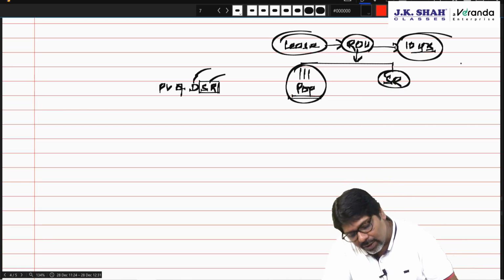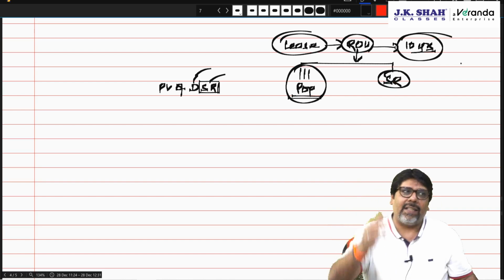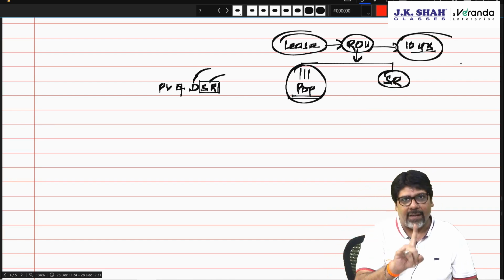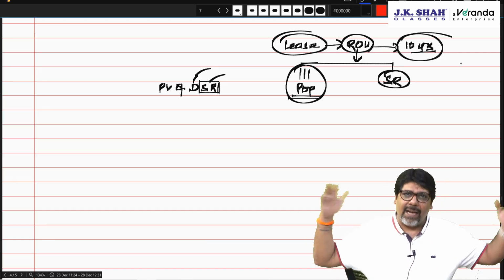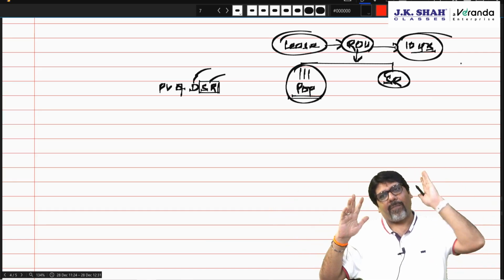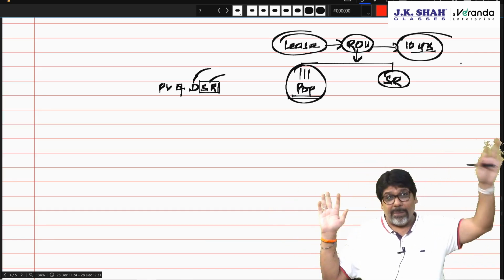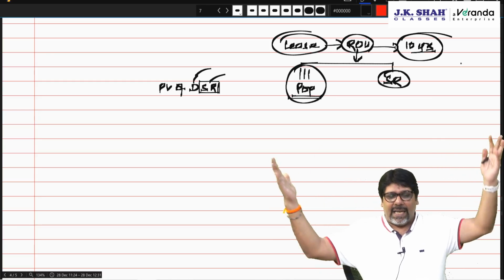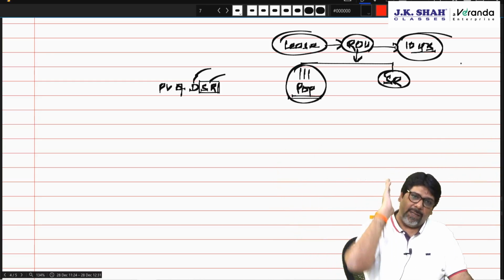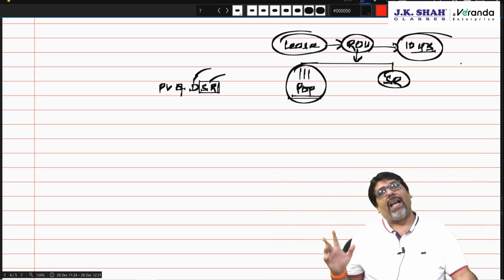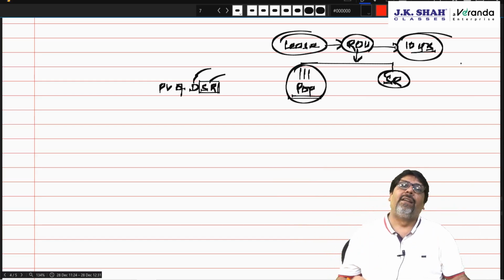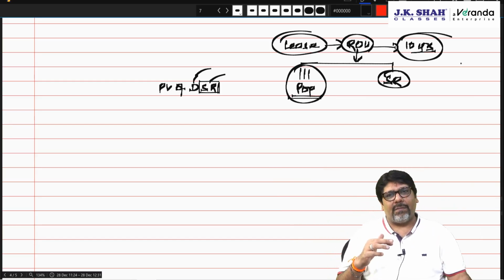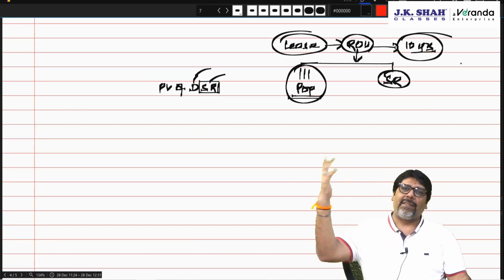This I will incur today or after 10 years. After 10 years, so I have taken an asset on lease for 10 years. So I will show it in my balance sheet as ROU. That property I had created, done a POP, then electricity wiring I had done, then I had created walls. Correct? And because of all this, lot of holes I had made, then I had put so many electricity boards.